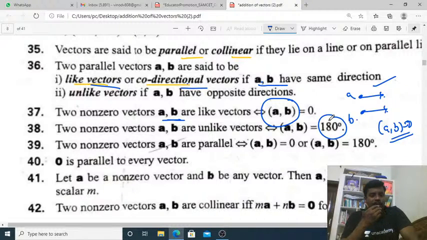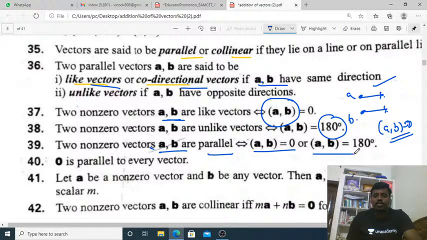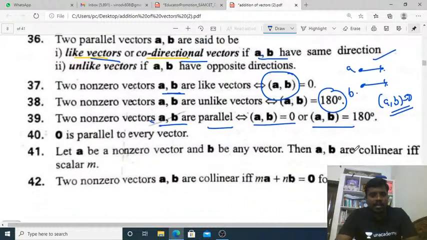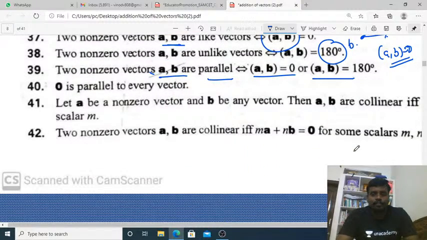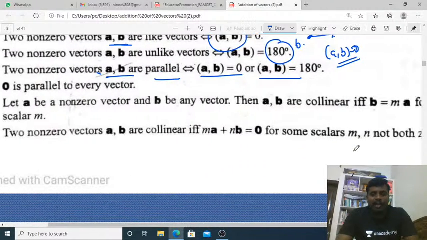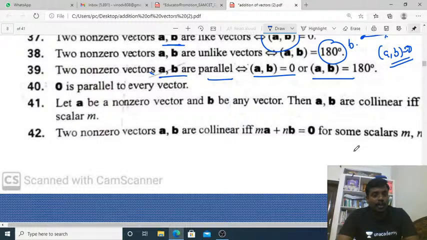Zero vector is parallel to every vector. Two non-zero vectors A comma B are parallel if the angle AB equals 0 and also if the angle AB equals 180 degrees. Why is it parallel to every vector? Because the zero vector is parallel to every vector.